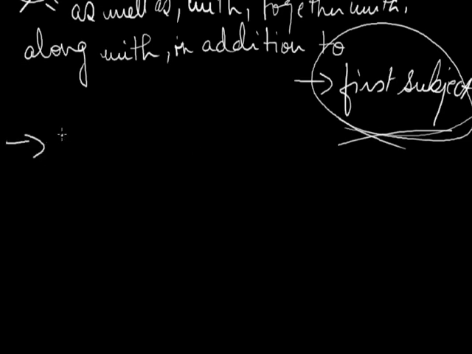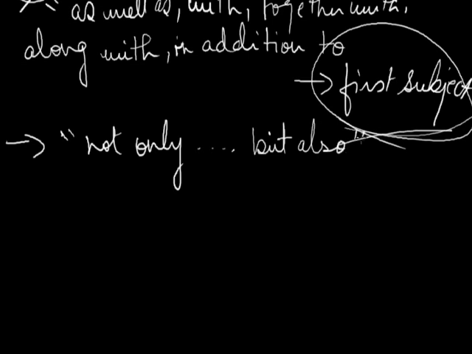The next one is, if two subjects are joined by not only but also, the verb will agree with the nearest one, because if we are using not only but also, one of the subjects will be singular and the other will be plural. For example, not only her friends but also she was present at the party. The first subject is friends and the second subject is she, which is singular. So the verb is singular, that is was.